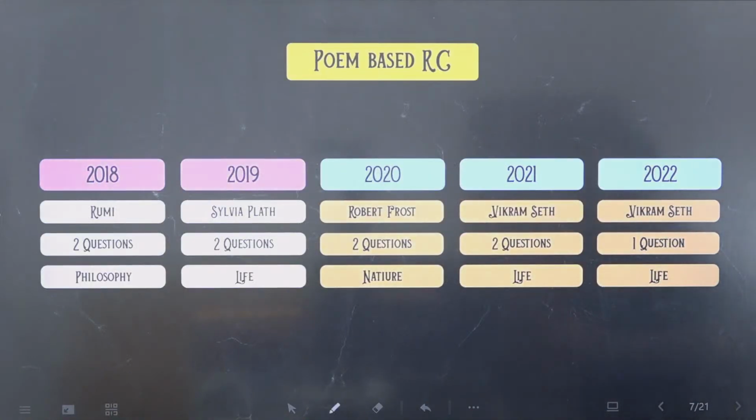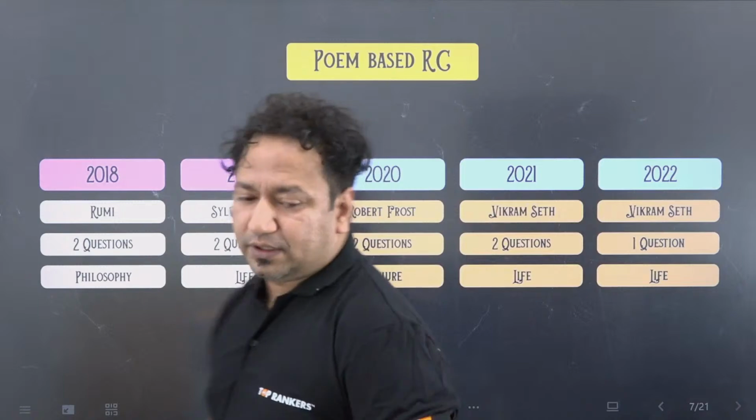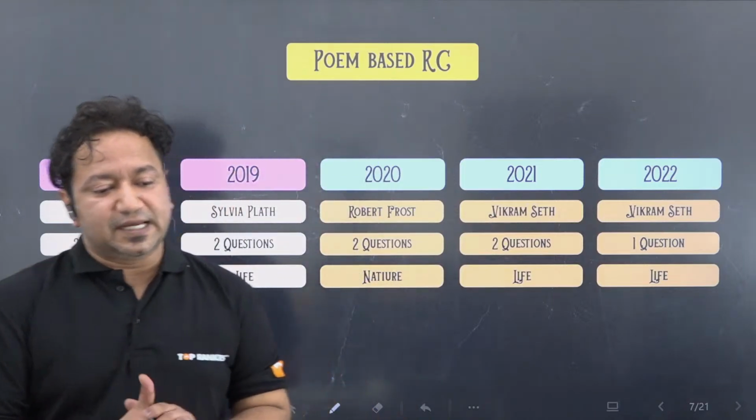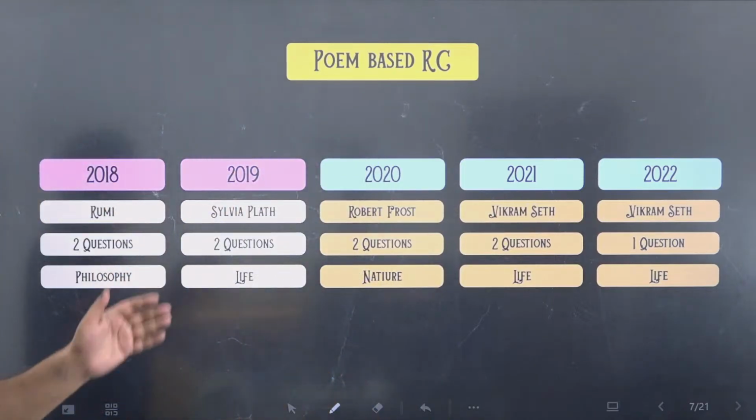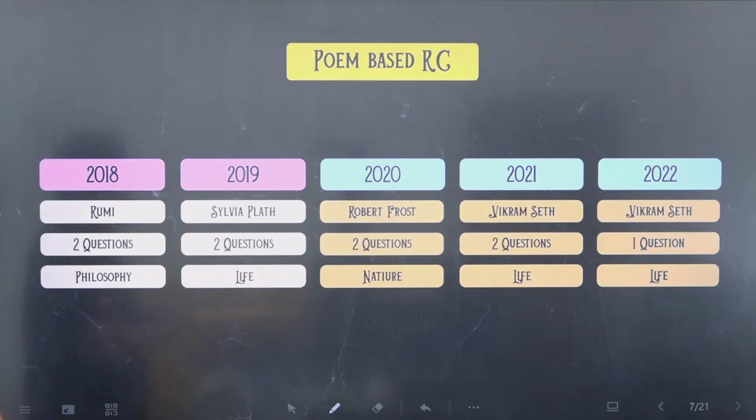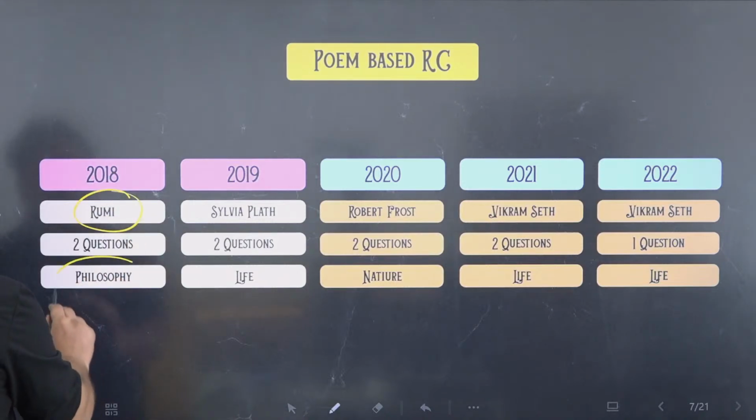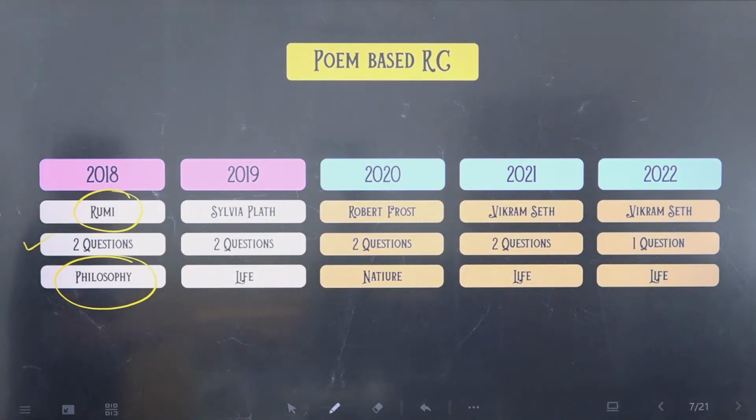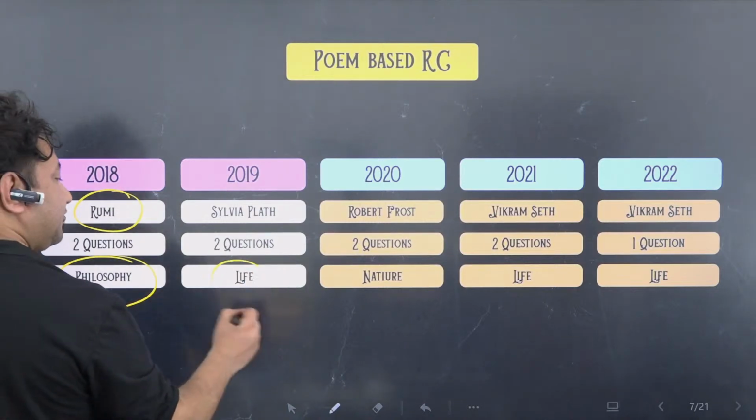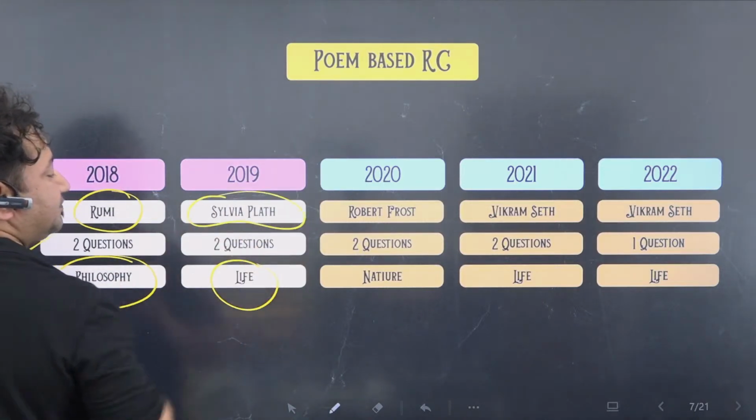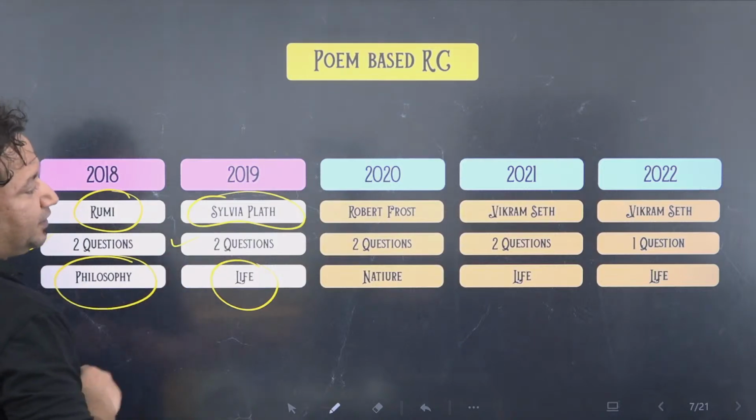The reason for that: I have gone through the previous few years, and I have seen the kind of poems they were asking and the number of questions that were there. So in 2018, there's a poem by Rumi. It was based on philosophy, and it had only two questions. It was a short poem. In 2019, a poem was based on life by Sylvia Plath. It had two questions again.